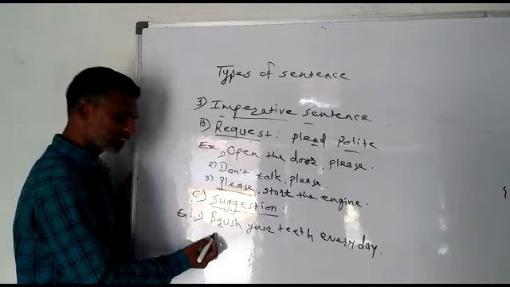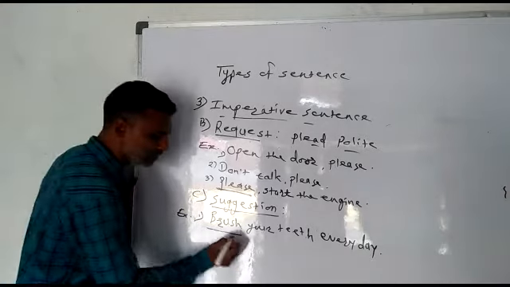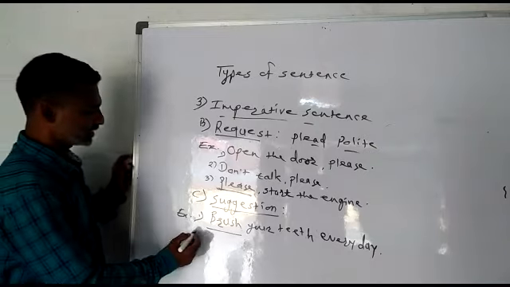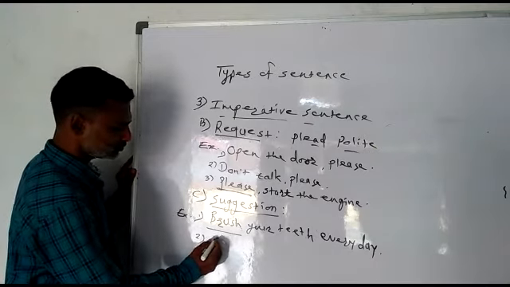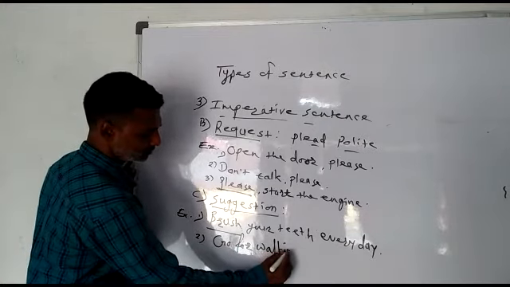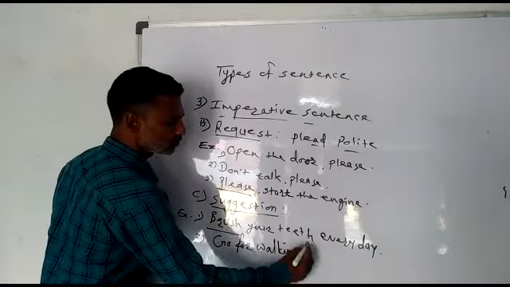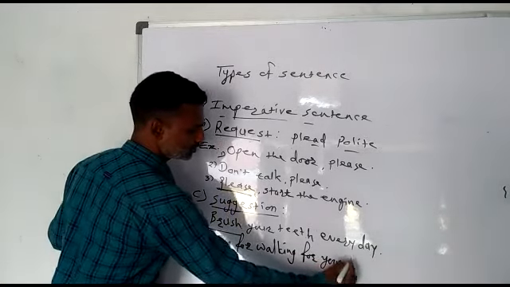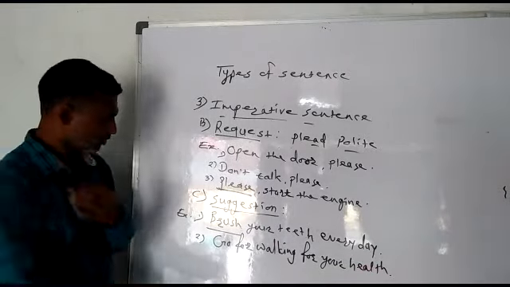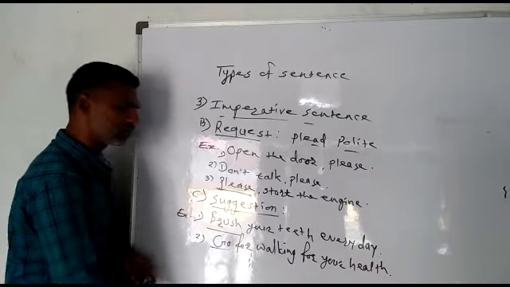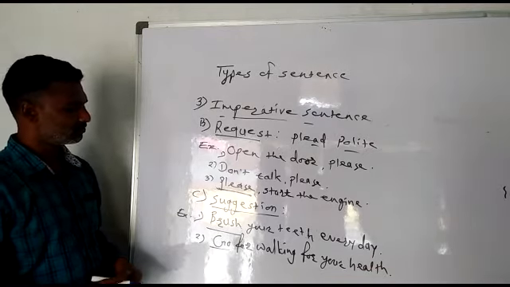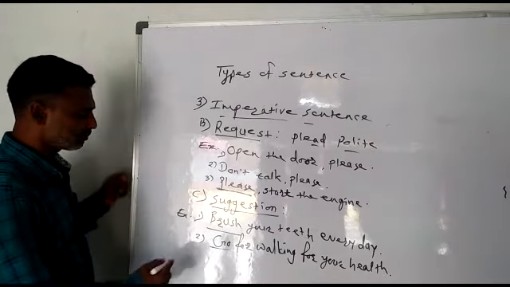And so, brush your teeth. Again, this sentence also begins with main verb. Brush your teeth every day. Or you can say, go for walking for your health. Go for walking for your health. Again, main verb, and this is a suggestion. And the last, or you can also we can make suggestion this way.